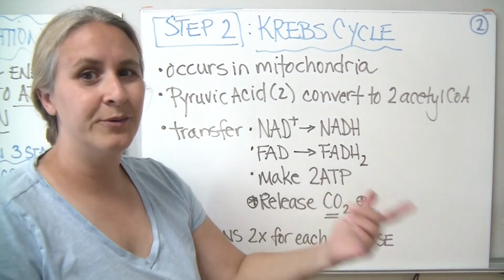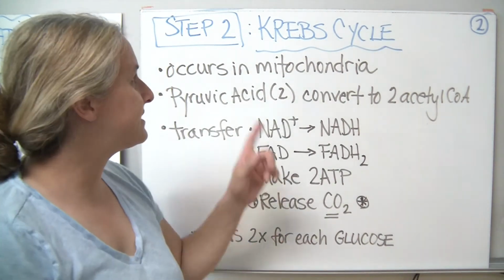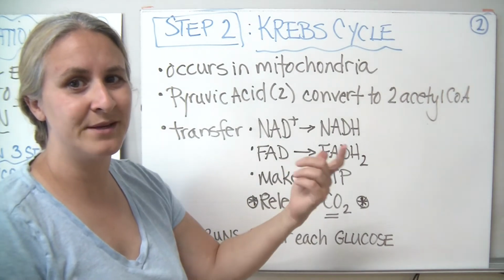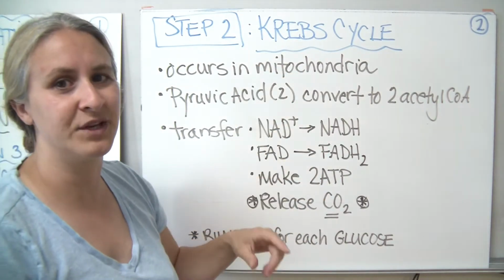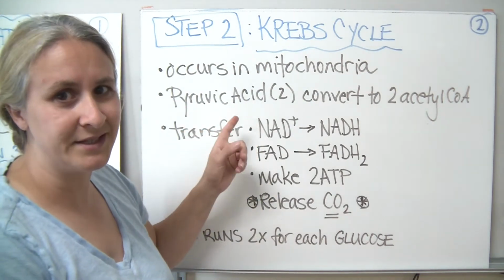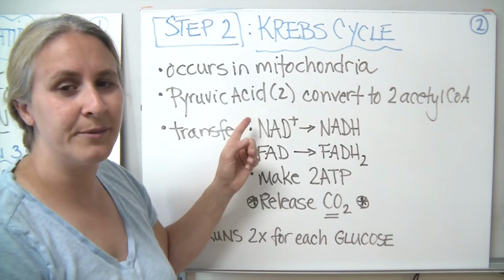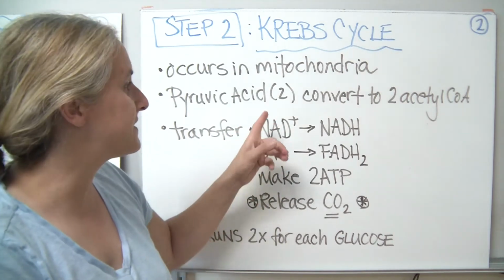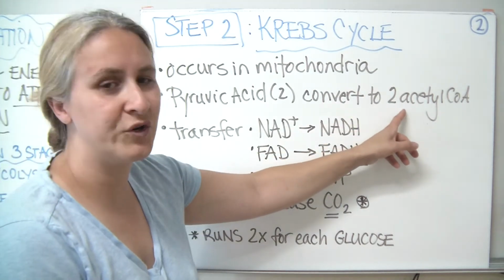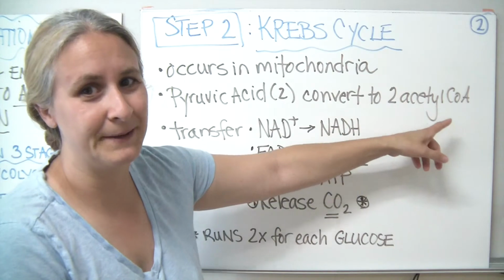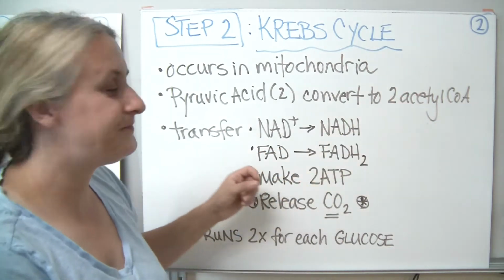So if we move on, we've already talked about glycolysis. So now step 2, if we have oxygen present, we're going to move from the cytoplasm into the mitochondria to carry out something called the Krebs cycle. So if you remember, we had pyruvic acid, some people call it pyruvate, from glycolysis. And remember, we made 2 of them because they're 3-carbon compounds. What's going to happen is they're going to get converted into another 3-carbon compound called acetyl-CoA. And remember, there's going to be 2 of them.